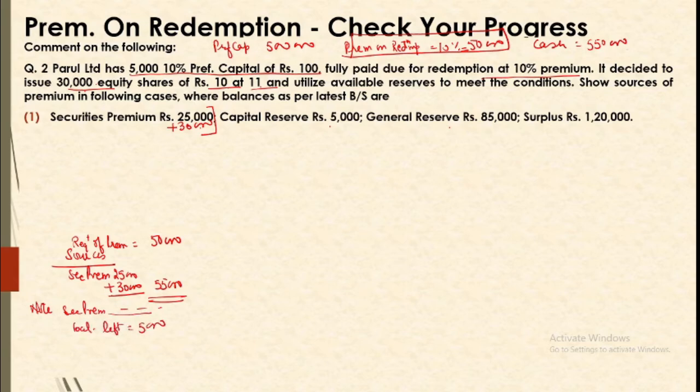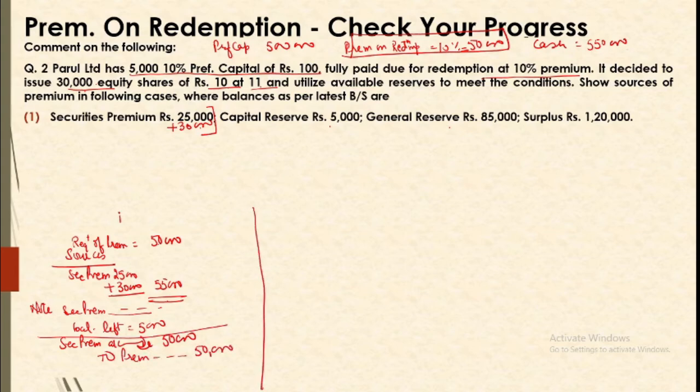So even after utilizing this source fully for the premium payable on redemption, we will be left with 5,000 of balance. You will use it for 50,000. So your journal entry will be securities premium account debit 50,000 to premium payable on redemption 50,000. So this is our working for case 1.